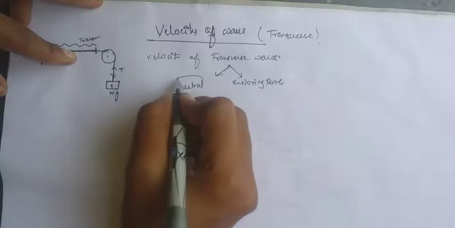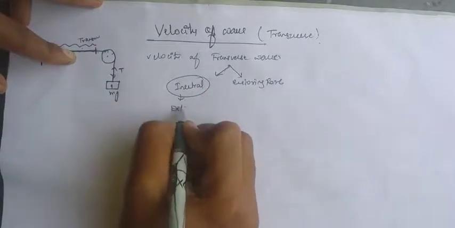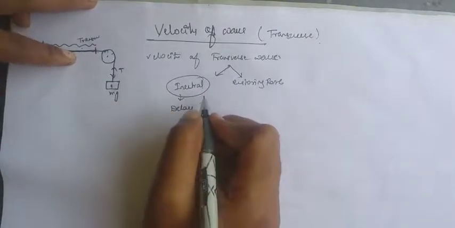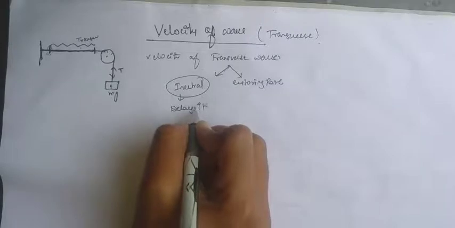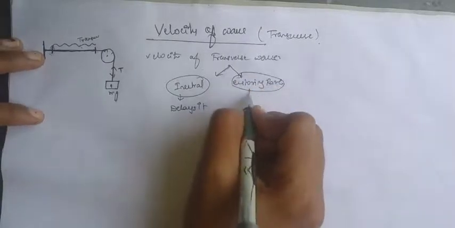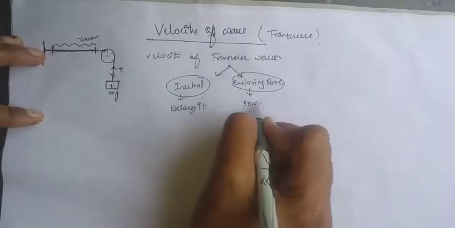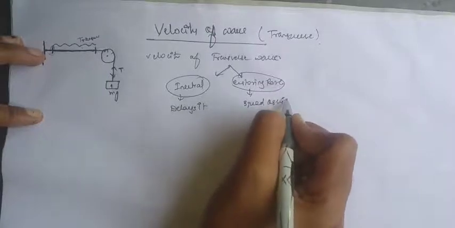Inertia delays the wave motion, and restoring force speeds up the oscillation.